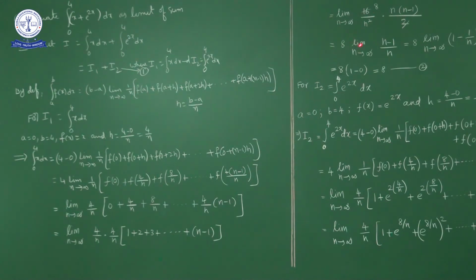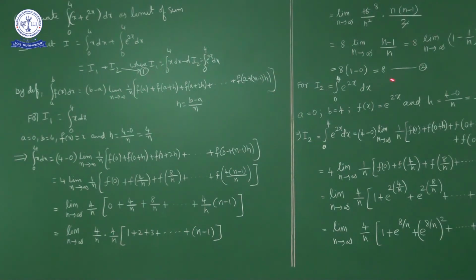So 8 into limit n approaches to infinity. Here one n gets cancelled, no? So n minus 1 by n. So 8 into limit n approaches to infinity, this one we can write 1 minus 1 by n. So 8 into 1 minus 1 by n. As n approaches to infinity, 1 by n approaches to 0. So this part is 0. So what we have? 8 into 1 minus 0, it is nothing but 8. Okay.